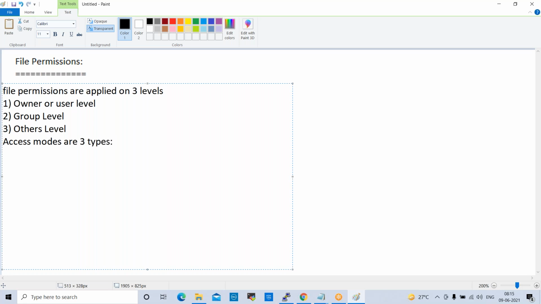What are those? First one is R. R means read only. Second one is W. W means write, or edit, or delete, or append.